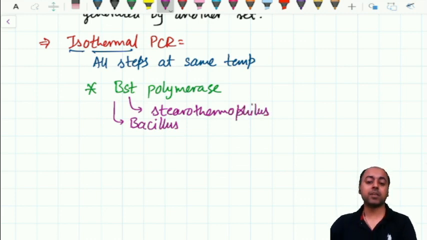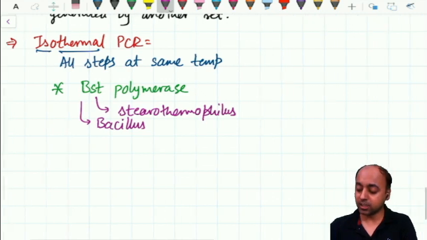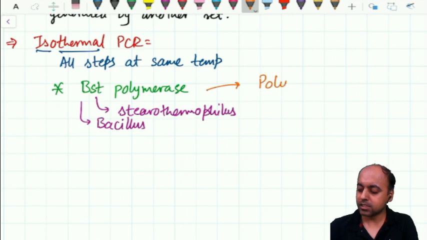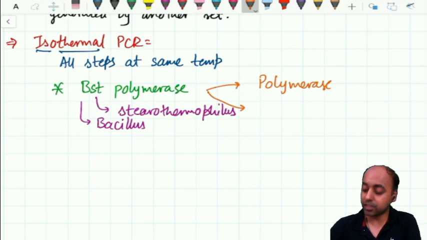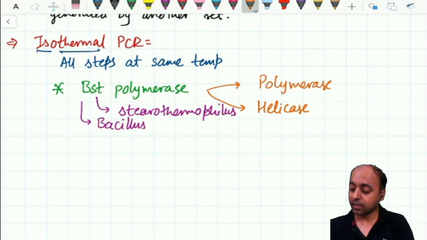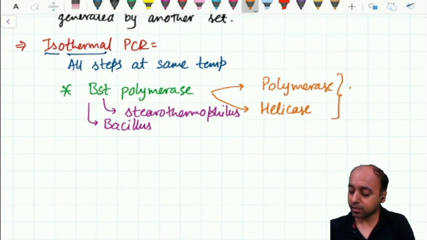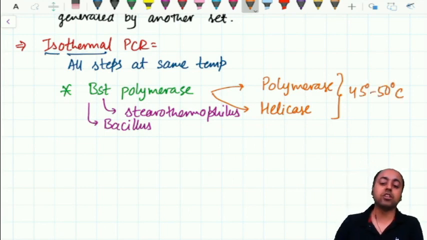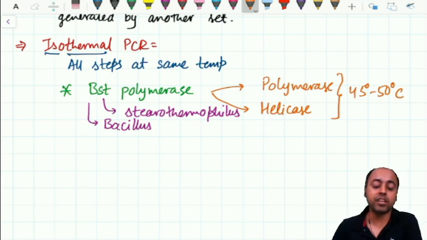Alright, it is the Bacillus stearothermophilus BST polymerase. Please note, it has a dual function. It is a polymerase, no doubt about that, but at the same time it can also cause the unwinding of the DNA. That is, it is the helicase. And most importantly, the optimal range of function is 45 to 50 degrees Celsius.